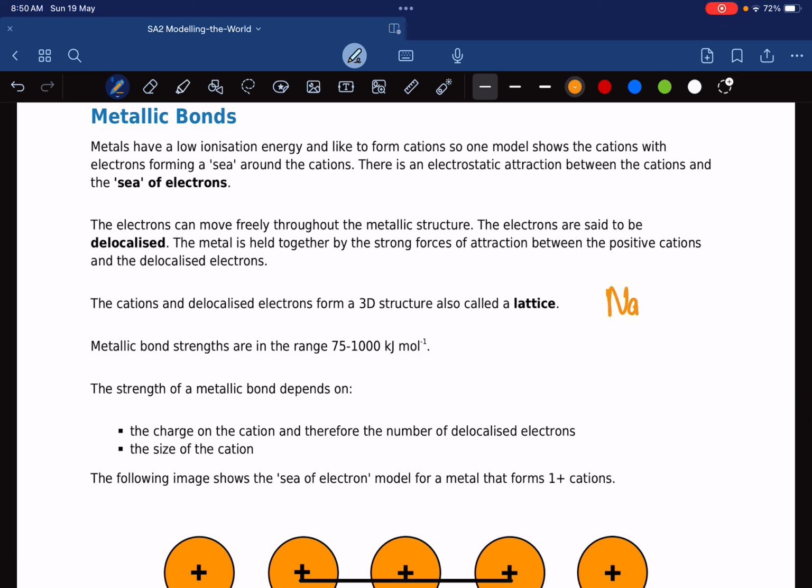All right, we take sodium. Sodium has 1 valence electron, right? It has 1 valence electron. If you remember, 1s2, 2s2, 2p6, 3s1.